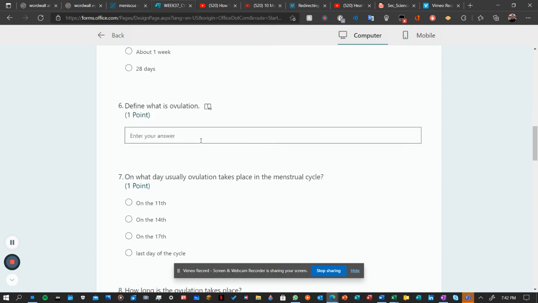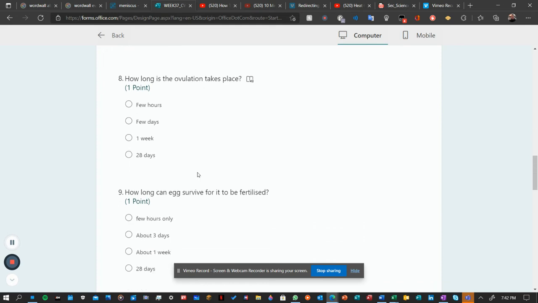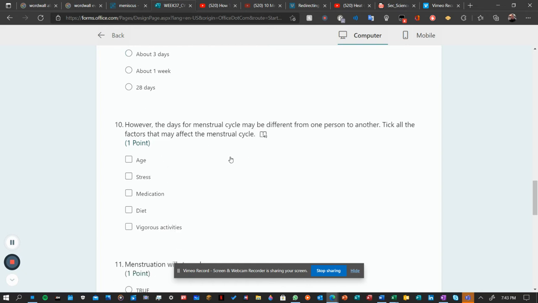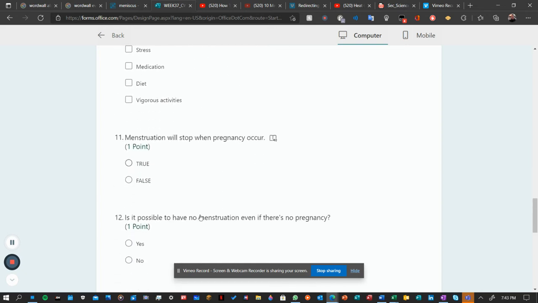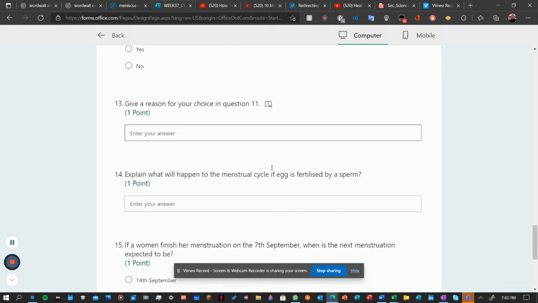Followed by ovulation. When is ovulation? How long does ovulation take place? How long can the egg survive for it to be fertilized? And what are the things that can affect the menstrual cycle? Will it stop when pregnancy occurs? Is it possible to have no menstruation when you're not pregnant? And what happens to the menstrual cycle if the egg is fertilized by a sperm? Pay attention to this one. Will it still be on or will it stop?